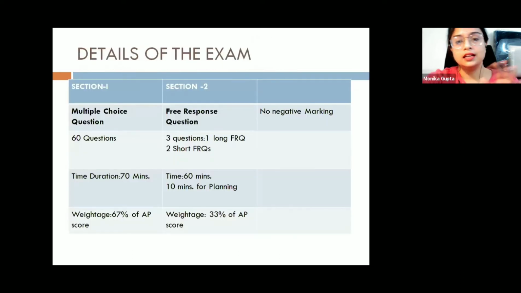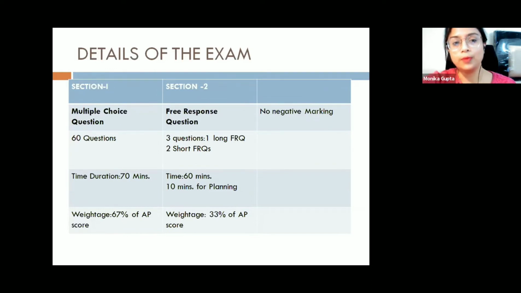As with any other AP course, we have two sections, section one and section two. Section one is all about multiple choice questions, and section two is free response questions. The number of MCQs will be 60 questions, and the time allotted for this will be 70 minutes. So approximately you have 1 minute to answer one MCQ, and there will be 5 options, A, B, C, D, E, from which you need to choose the correct answer.